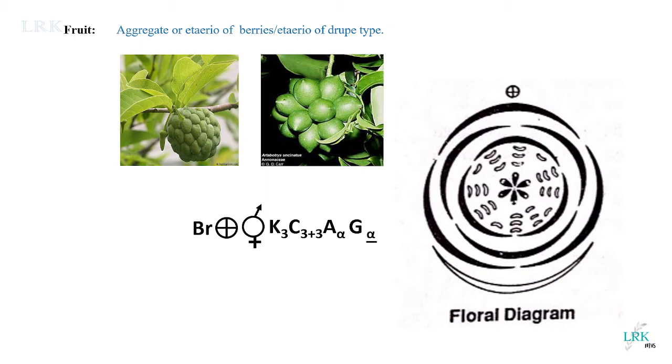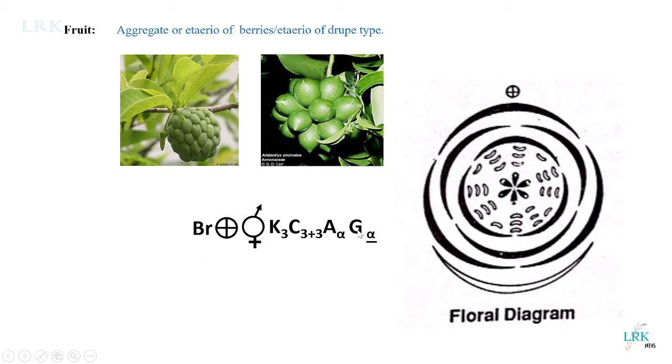In Artabotrys and Polyalthia, you see this fruit as an aggregate of berries. You can see here all these fruits, each one represents a berry. And in Monodora, only one simple fruit is seen.